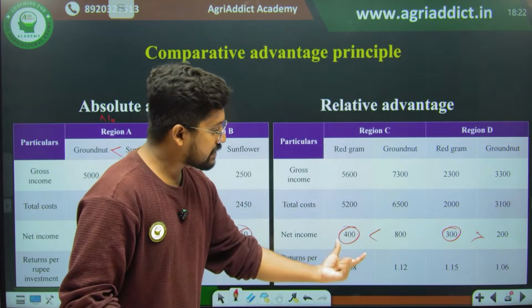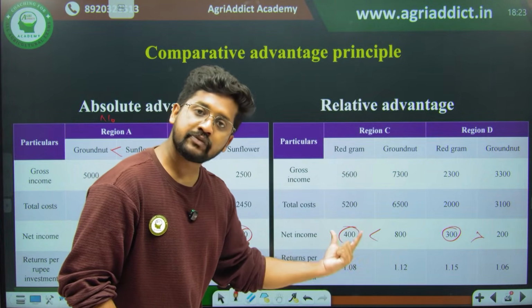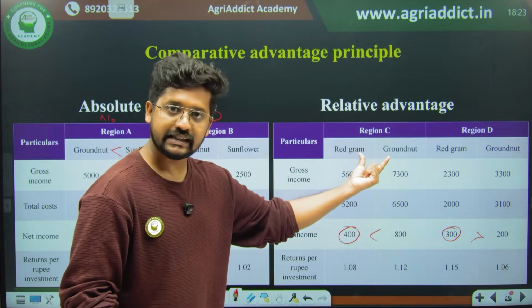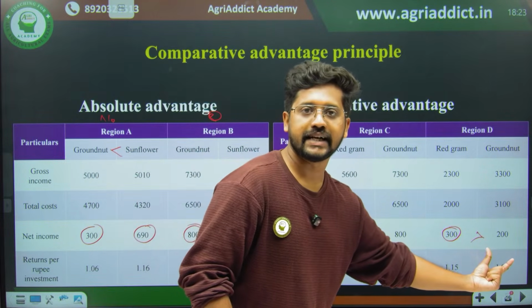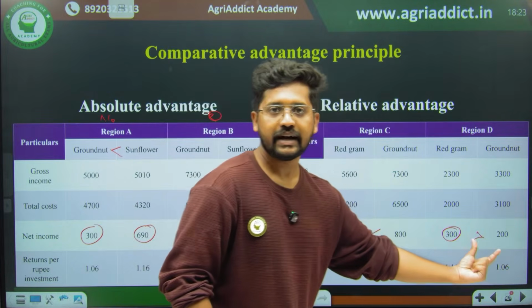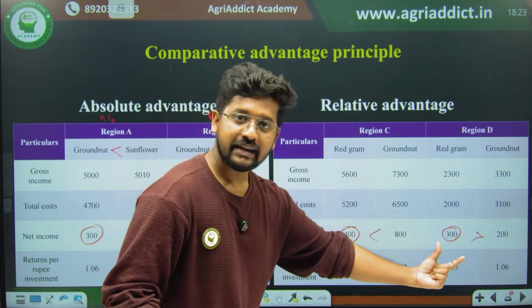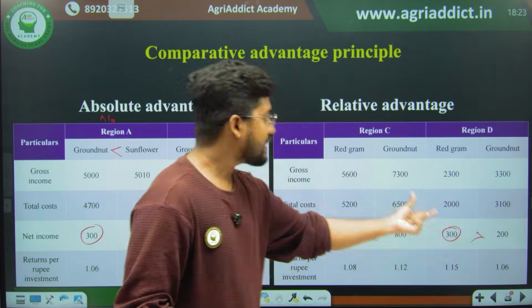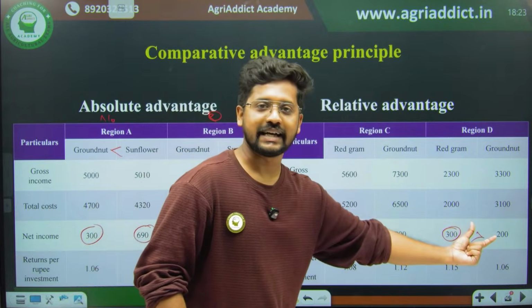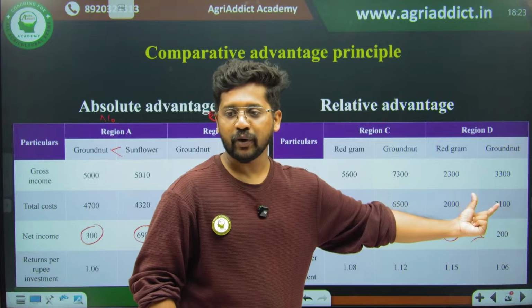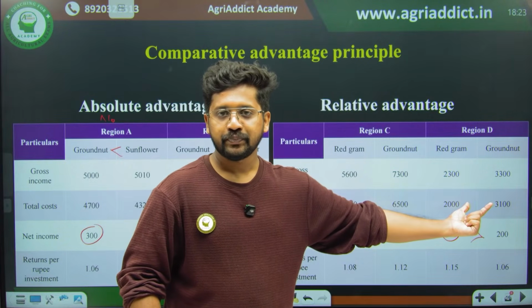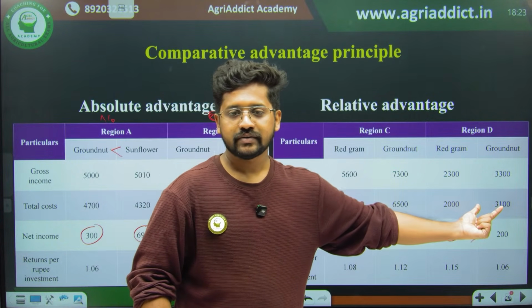Even if red gram has a lesser absolute advantage in region C, it has more comparative advantage when we compare it with region D. That is the basic concept here, right? So it is better if red gram is cultivated in region C rather than in region D, even if it has an absolute advantage in region D. Are you getting my point? Can you follow me? That is the basic idea.